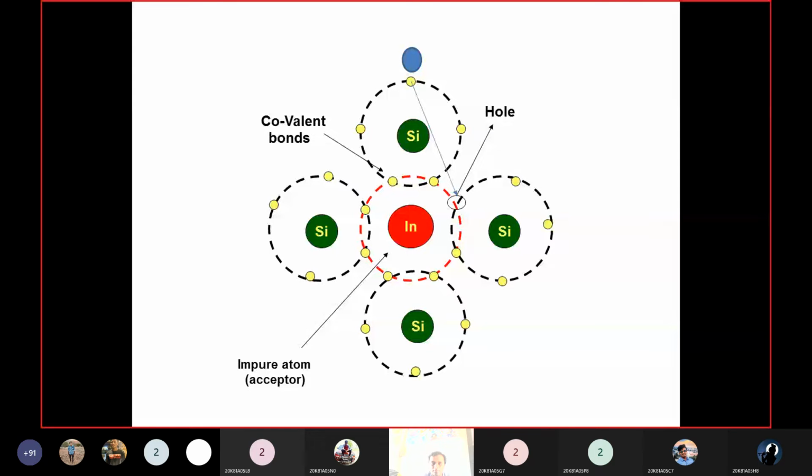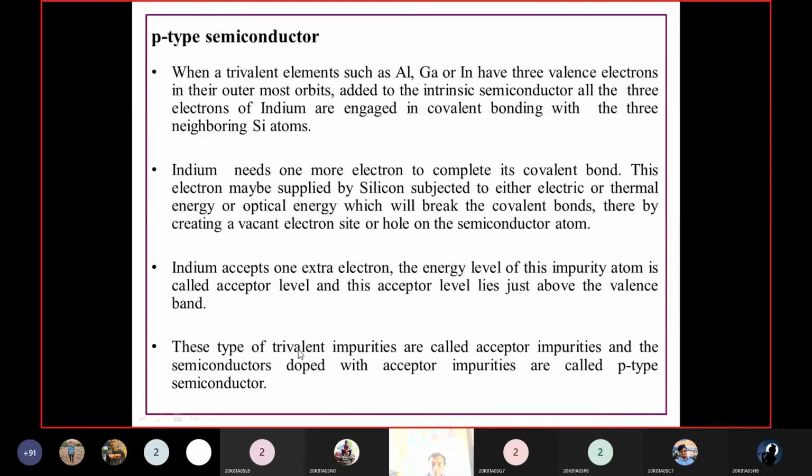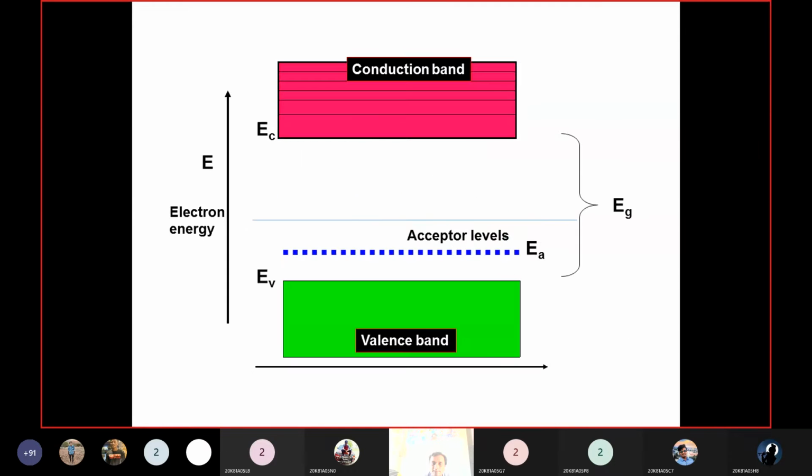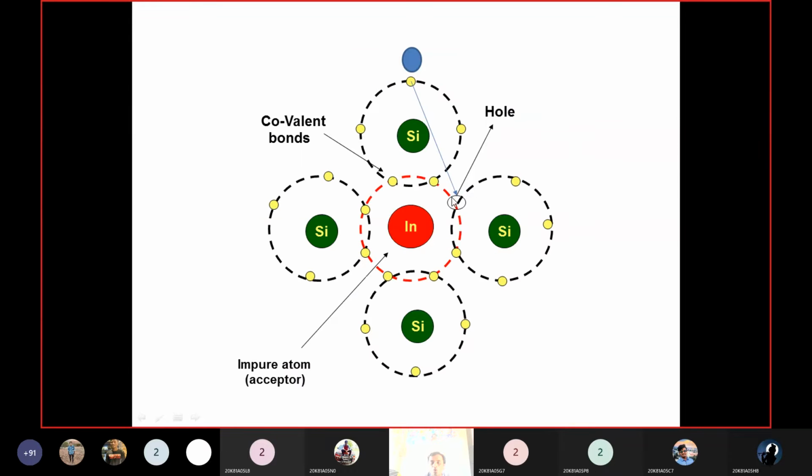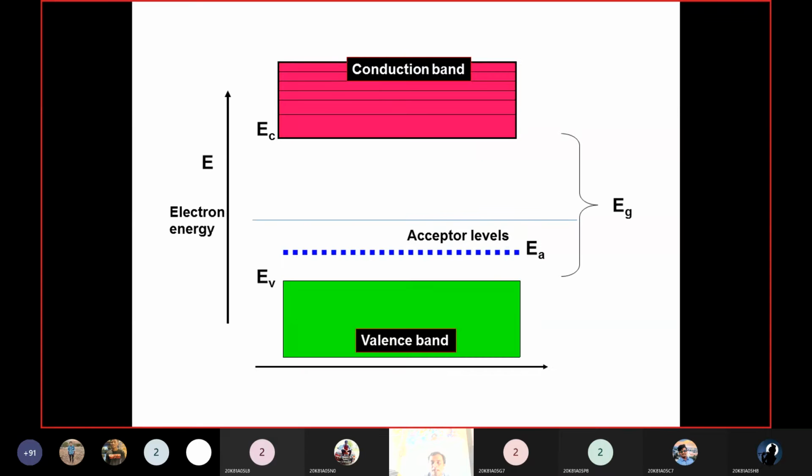Now these excess holes: however many indium atoms we dope, that many holes will be formed. Those holes have a particular energy, and that energy level we call the acceptor energy level.